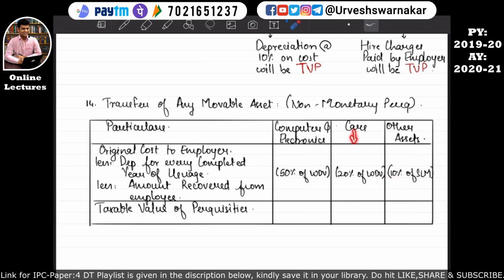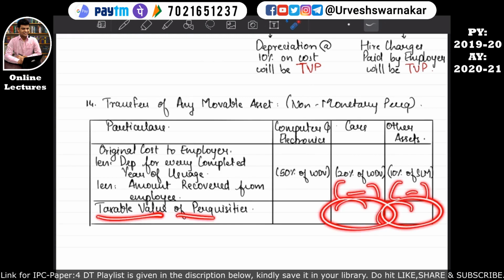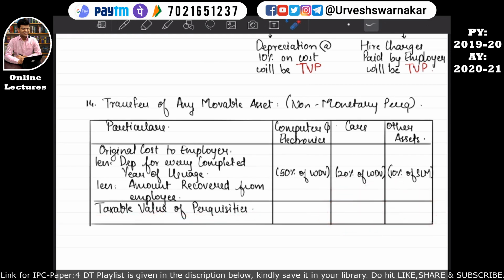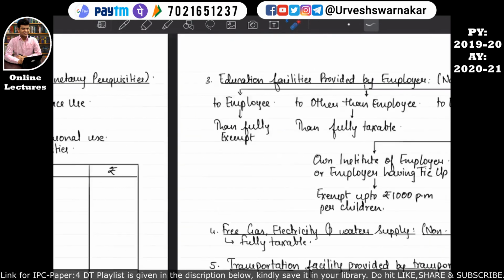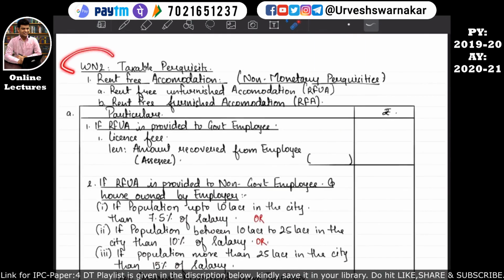In case of the car, the rate of depreciation was 20% of the WDV, and finally any amount which has been recovered from the employee will be further reduced, and whatever amount will be derived over here will become the taxable value of our perquisite. I hope this is quite clear. So finally, our working note number 2, that is taxable value of the perquisite, comes to an end, okay.